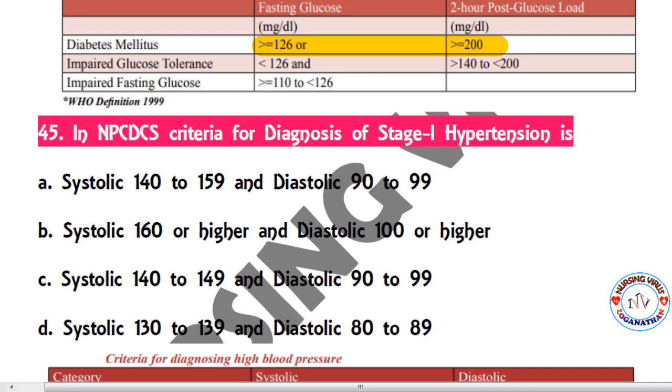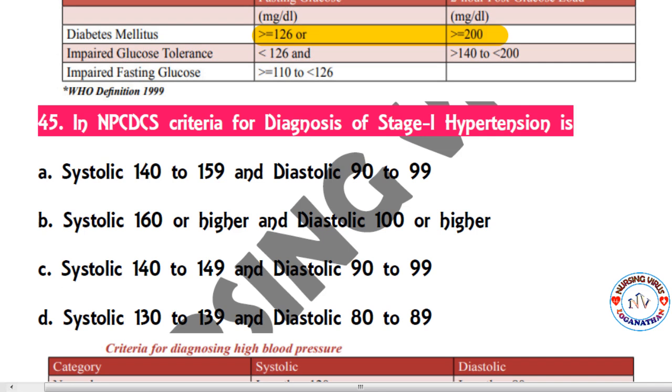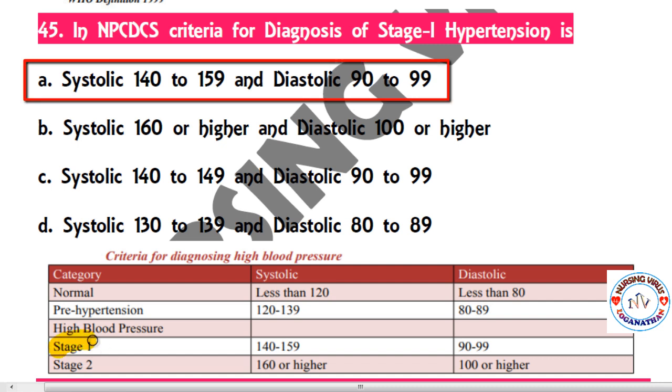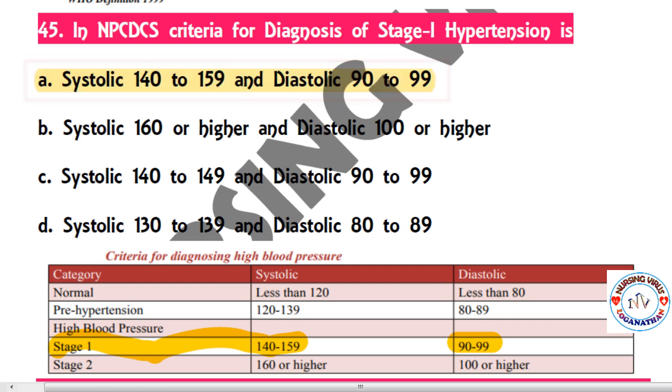So the next question. In NPCDCS, the criteria for diagnosis of stage 1 hypertension, they have given different systolic and diastolic blood pressure. From the table you can see, for diagnosing stage 1 hypertension, systolic is 140 to 159 and diastolic is 90 to 99. So the correct option is A, systolic 140 to 159 and diastolic 90 to 99.